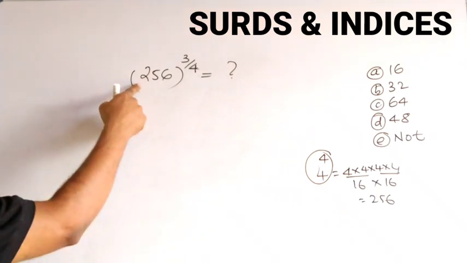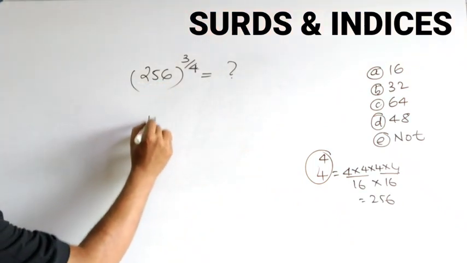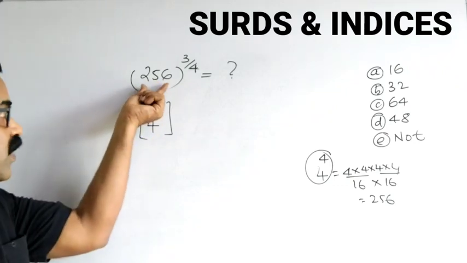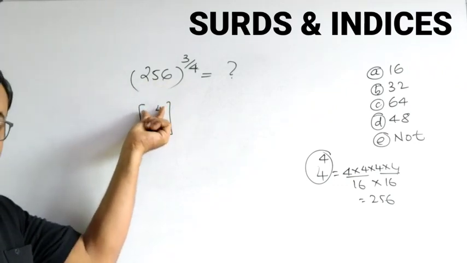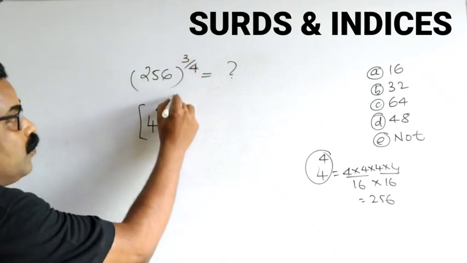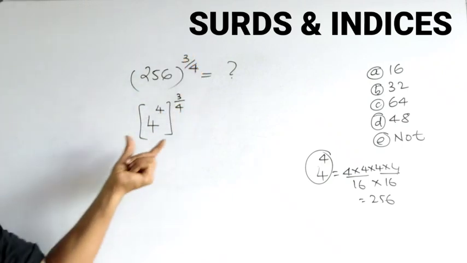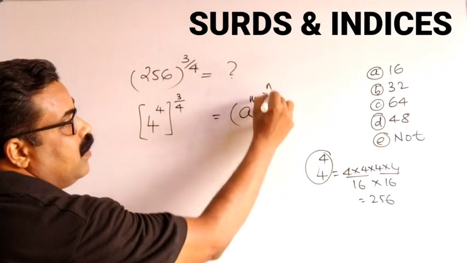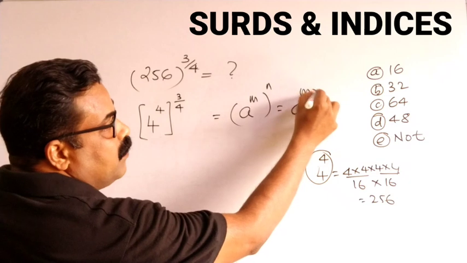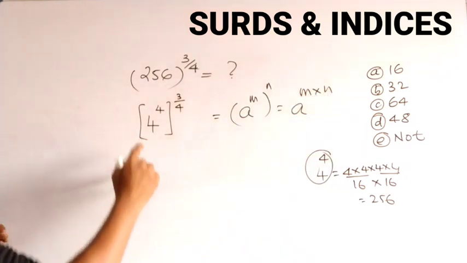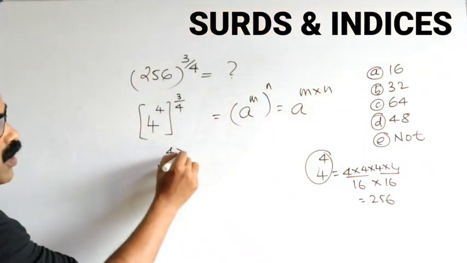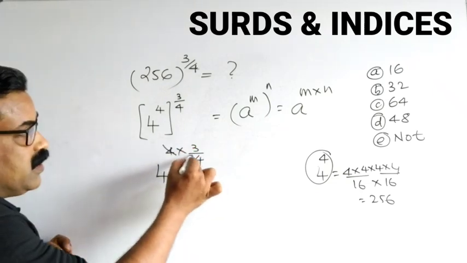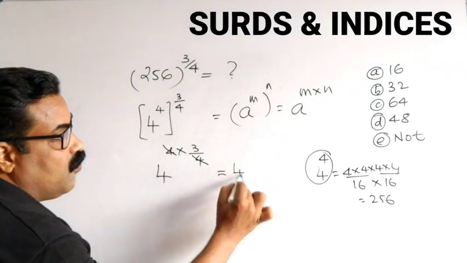Instead of 256, I write 4 power 4 inside the bracket, and then the power 3 by 4. This is in the form a power m all power n is equal to a power m into n. So this is 4 power 4 into 3 by 4. You can cancel this 4 and this 4. Final answer is 4 power 3.